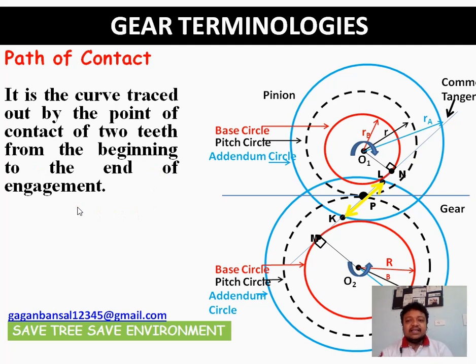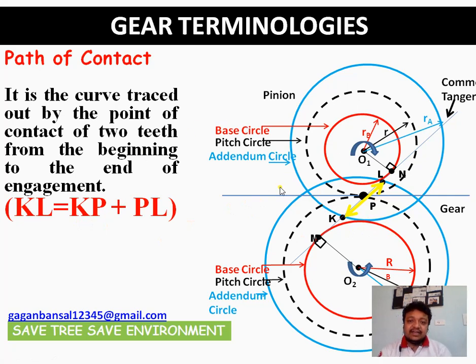I'll be taking it in the next lecture, but in this particular figure let me tell you that PK plus PL is your path of contact, that is, KL is the path of contact.